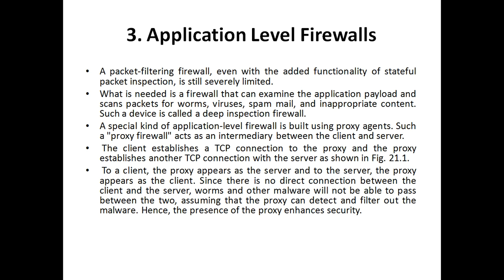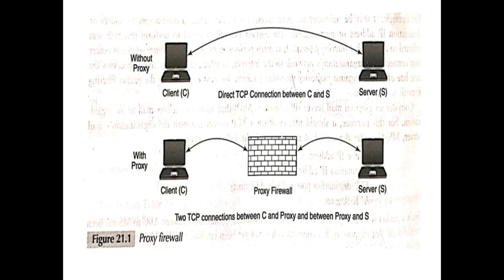Since there is no direct connection between the client and a server, worms and other malware will not be able to pass between the two, assuming that the proxy can detect and filter out the malware. Hence, the presence of a proxy enhances the security. So here you can see, the first figure is without a proxy. Our client is directly communicating with the server, which uses a direct TCP connection between the client and a server. So if a client sends a request, and suppose that request contains malware or any kind of viruses or worms, then it is going to affect the server side.